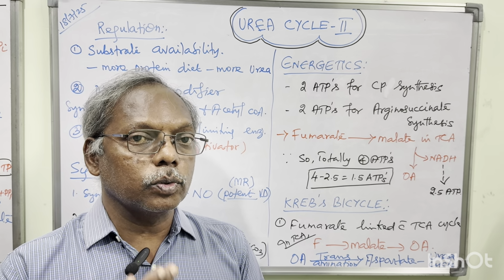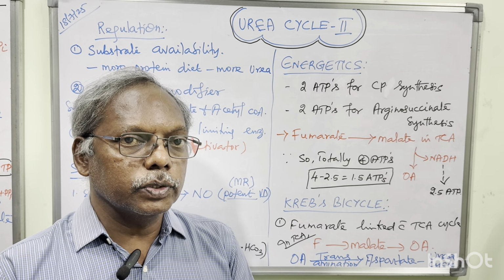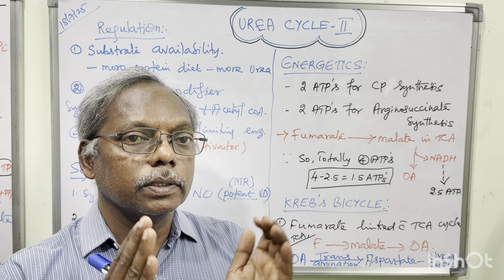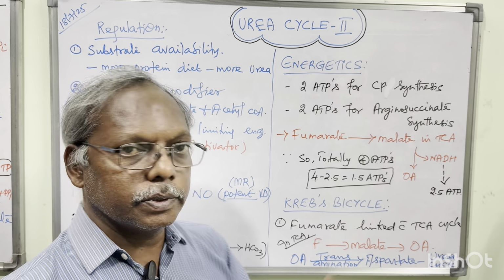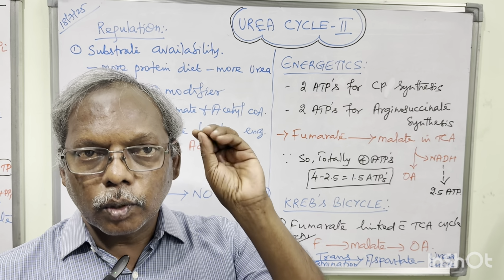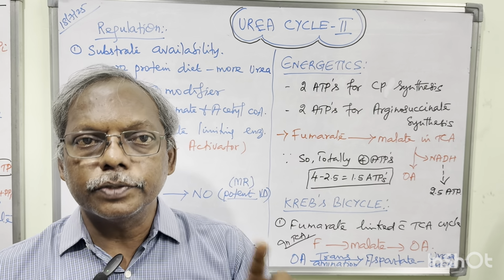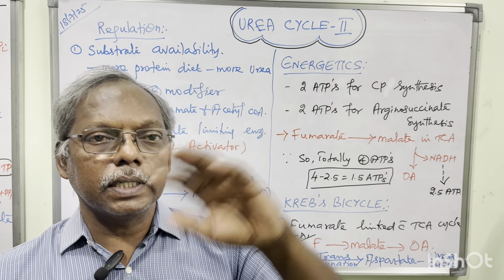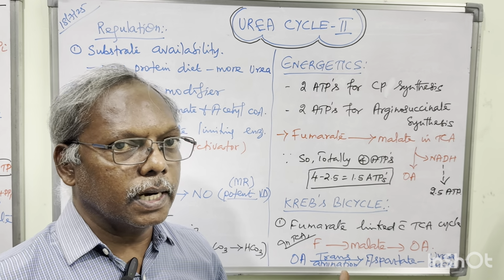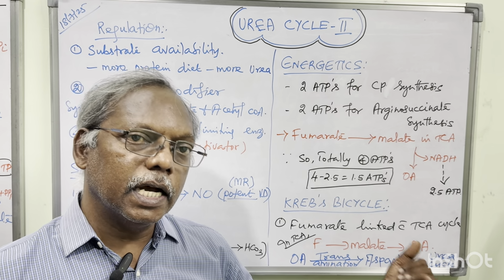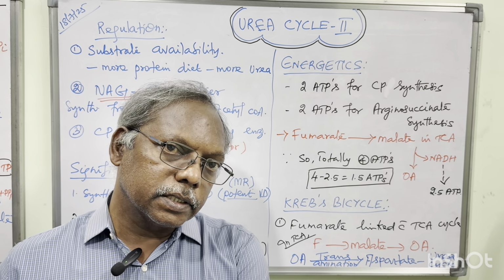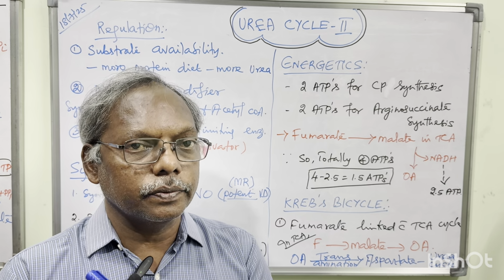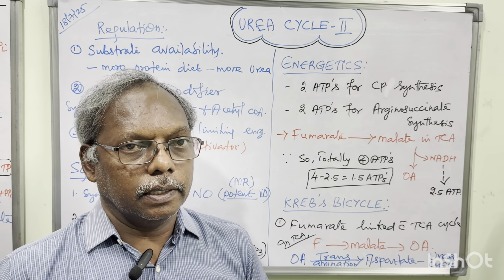Sometimes recent questions like that appear in MJ University or Bharat University; they like this. Why is the urea cycle called urea bicycle or Krebs bicycle? At that time, the only one word which will come to your mind is fumarate. Fumarate enters the TCA cycle, oxaloacetate is produced and goes for transamination, and they release aspartate. Aspartate again enters the urea cycle. Like that, you have to link the two pathways, that is urea cycle and Krebs cycle. Okay.